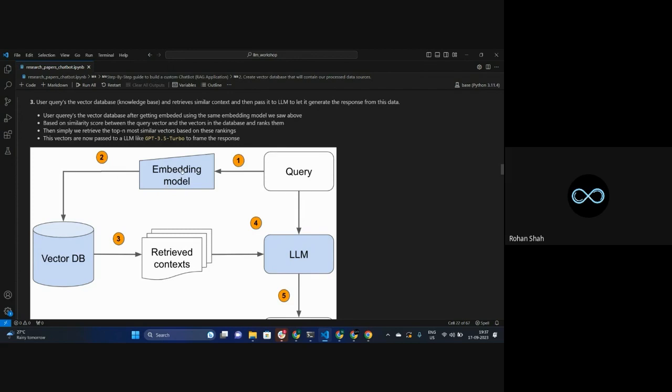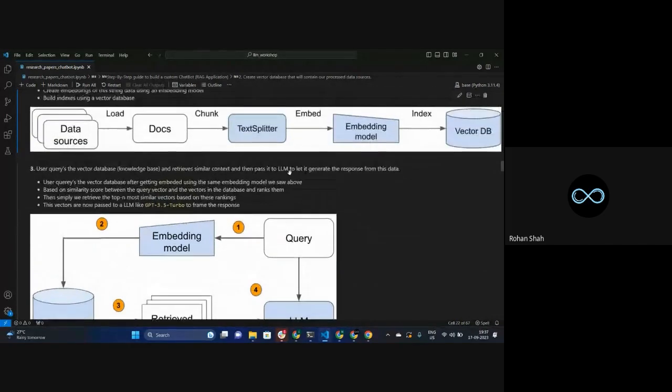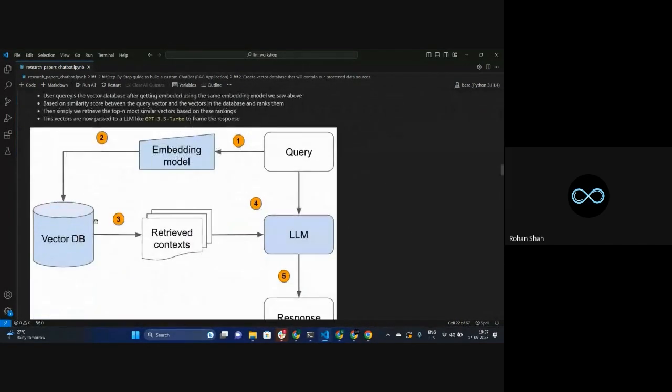I told you, based on synonyms, it creates very similar types of vectors. So let's say your question has things that are very similar to the things present in the vector database. It's going to match your embedding to those embeddings based on similarity, how similar these vectors are.